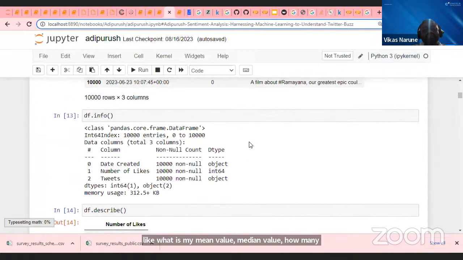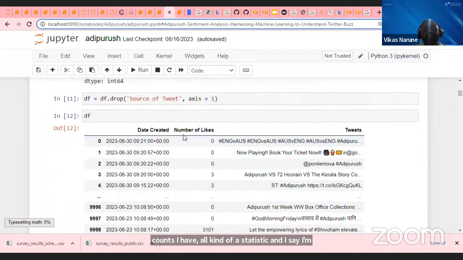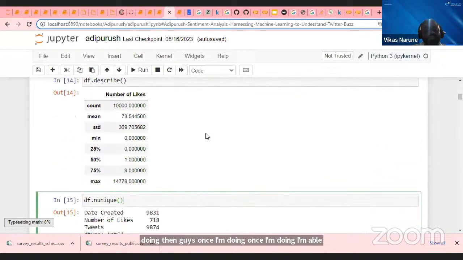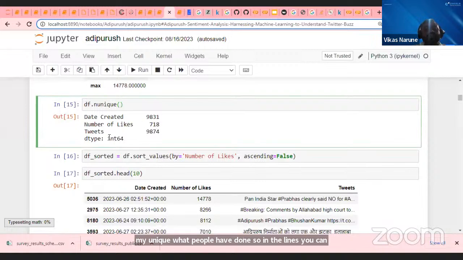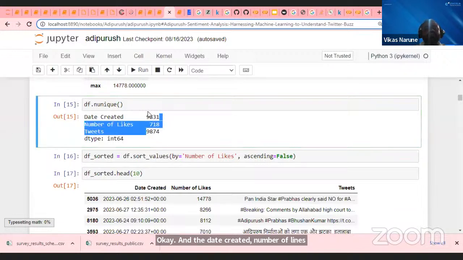Then, guys, I'm trying to understand, in the likes, what my unique values are. In the likes, you can have people who created number of likes and tweets. Okay, and the unique date created, number of likes, these are my unique values per column.